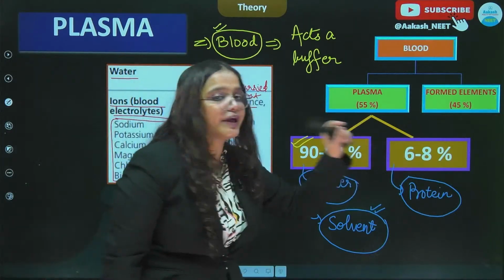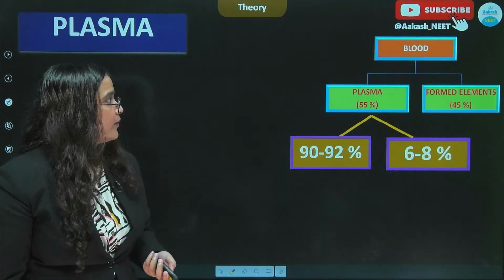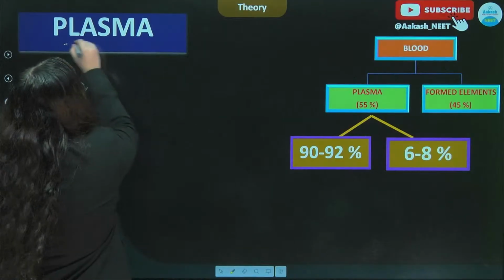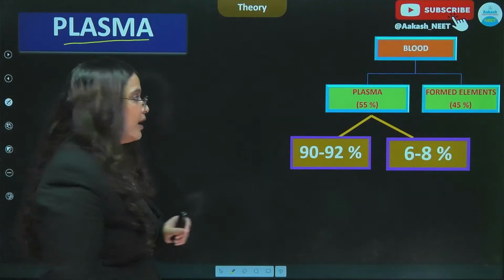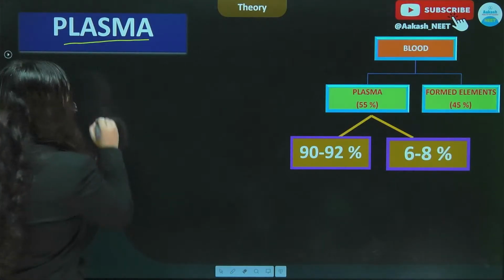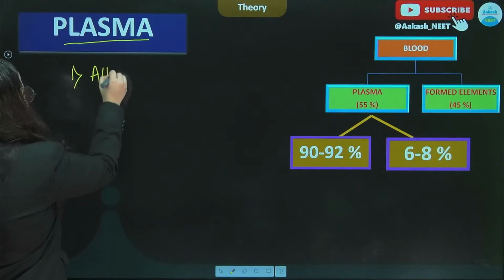Moving on to the proteins that are present in the plasma. So in the plasma, the proteins that are present are the albumins. These are the albumins.